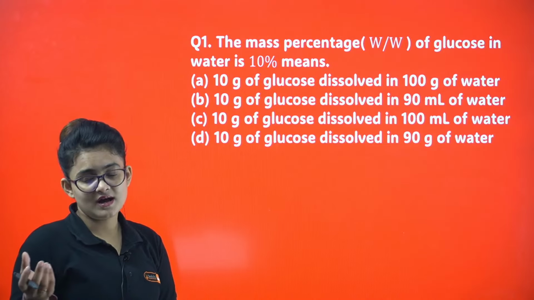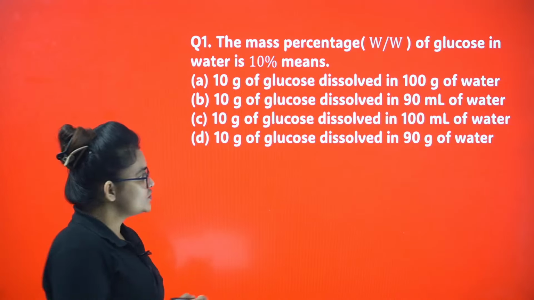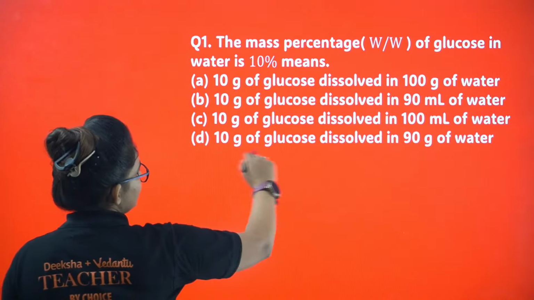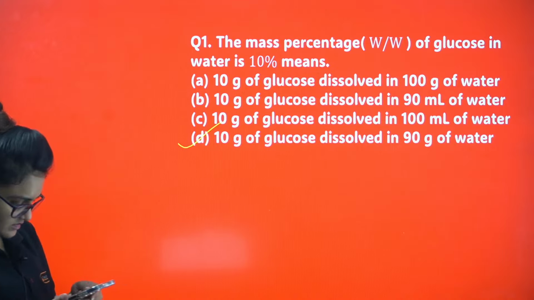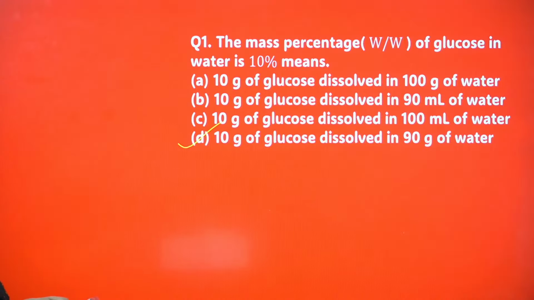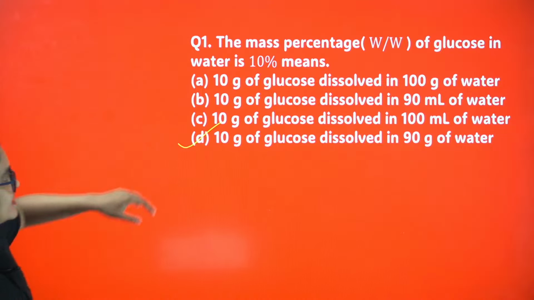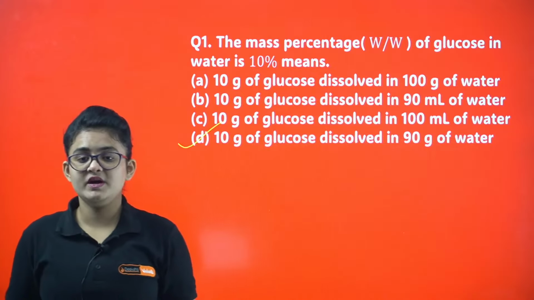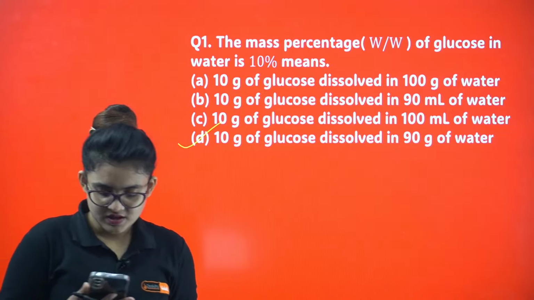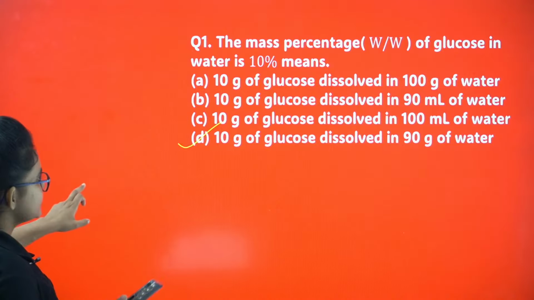So 100 minus 10, that is 90 gram. So 10 gram glucose is dissolved in 90 gram water. Okay, Chitra, the answer is not B, my dear, because you can see they are asking weight by weight, not weight by volume. If they would ask weight by volume, then we could think about it. Okay, I guess it's clear. Let's proceed.